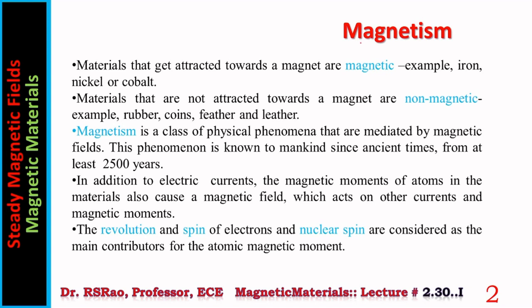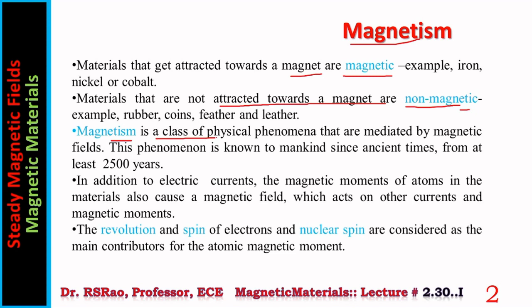What is magnetism? Materials that get attracted towards a magnet, by definition, are magnetic. Examples: iron, nickel, cobalt. These materials are called magnetic because they get attracted towards a magnet. Materials that are not attracted towards a magnet are non-magnetic. Rubber, coins, feather, leather, these are all examples of non-magnetic materials.